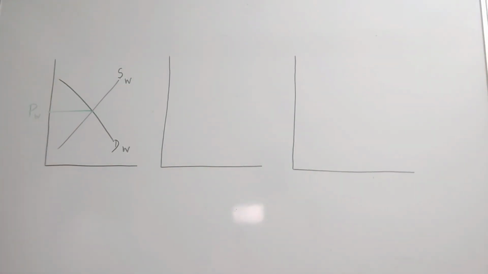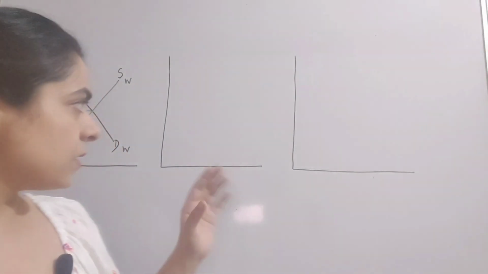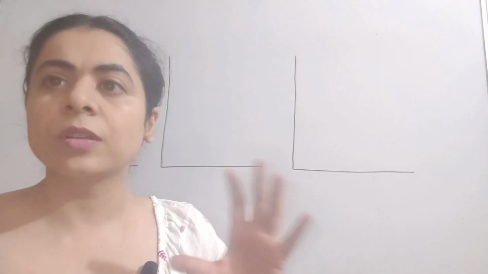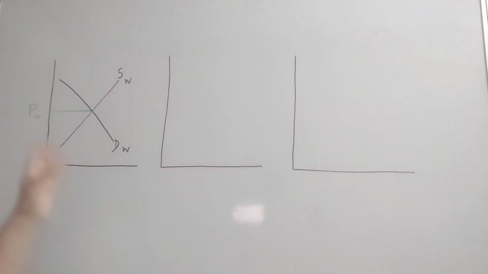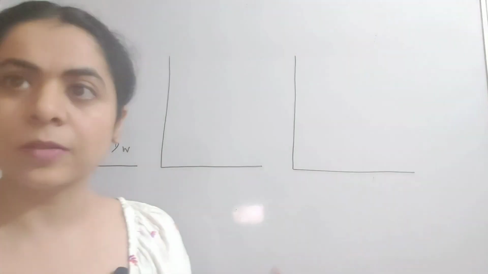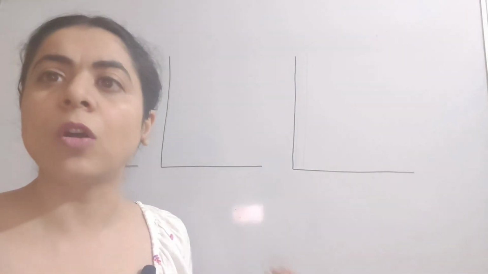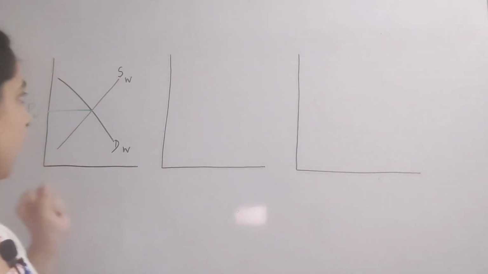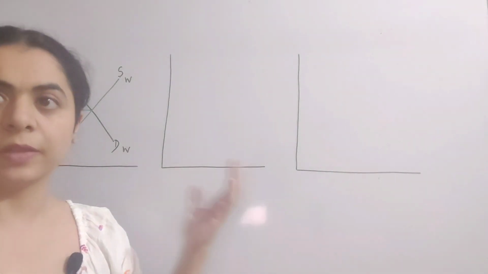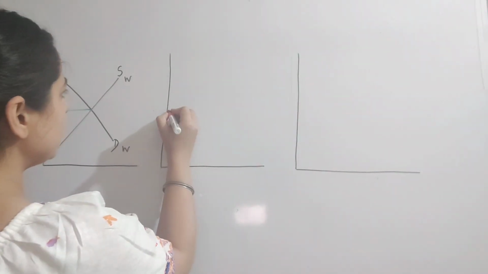Now this world price will be taken by all the countries because we assume here that any given country constitutes a very small portion of the total demand and total supply of the given product. So whatever price is determined by the world supply and the world demand will be the final price of the product, which will be given to all the other countries.